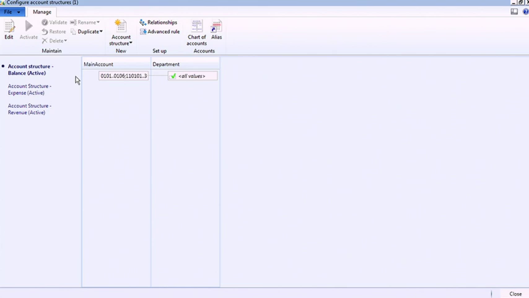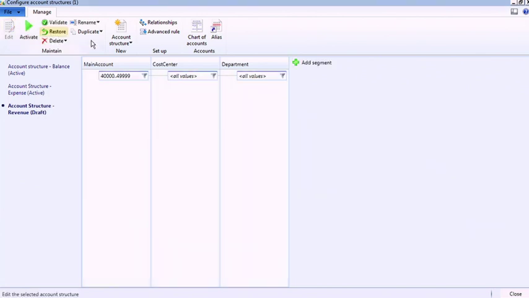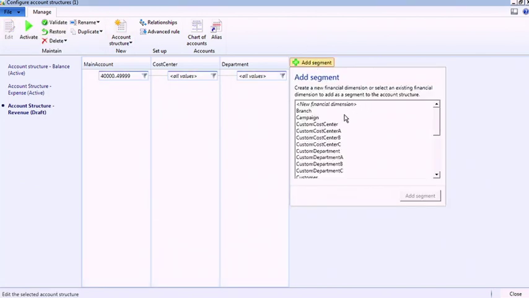Now imagine a scenario where you want to start capturing additional information to analyze at a financial level. For example, in the case of revenue. Right now I currently am tracking cost center and department along with my main account, and this account structure will be in use when a transaction includes any of these main accounts within this range. But if I wanted to also capture information, for example, related to sales campaign, I could edit this account structure quite easily and then add an additional segment.